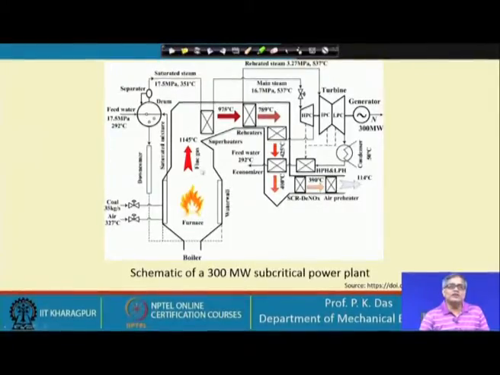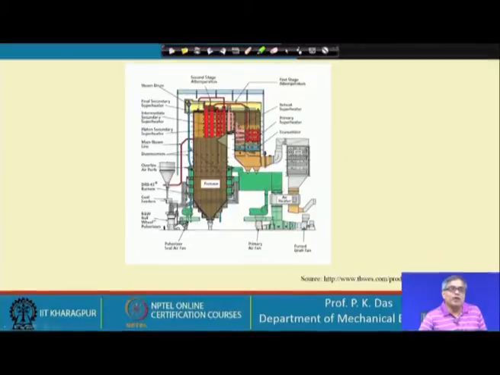What kind of heat exchangers can we see here? Here we can see the superheater, which will be a single phase heat exchanger. The boiler evaporator section will be a two phase heat exchanger. Here we can have the feed water heater, which is a single phase heat exchanger, and here we have the condenser, which is again a two phase heat exchanger.